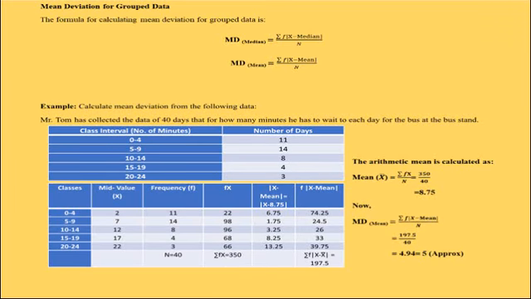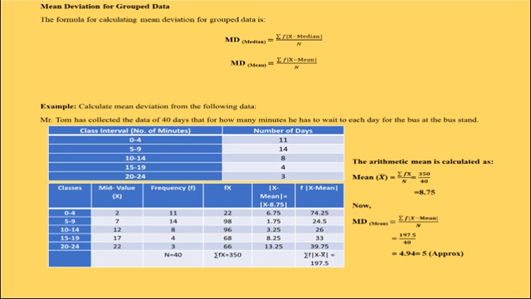For calculating mean deviation from mean, we have to deduct mean from x and then multiply it with f. In the first case, mid value is 2 and mean is 8.75. When we deduct 8.75 from 2, we will get minus 6.75.